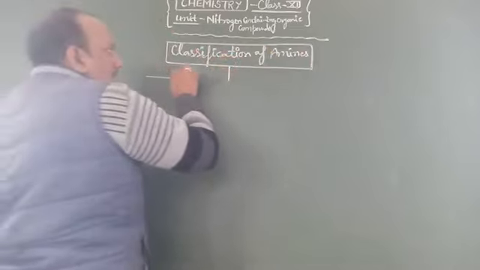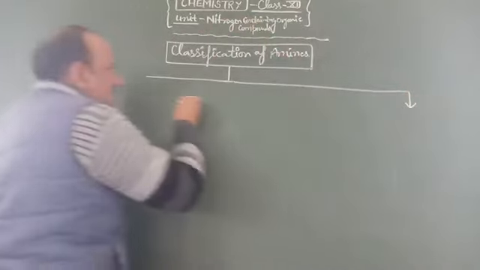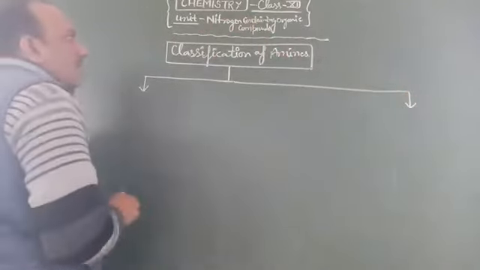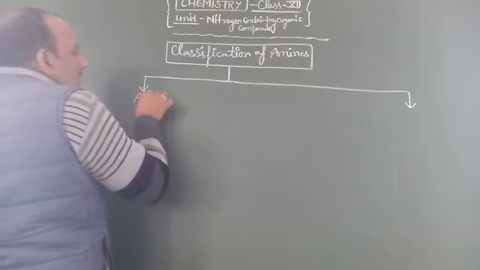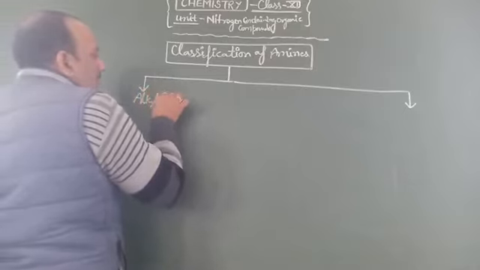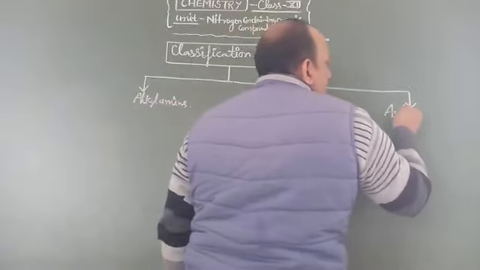According to the conjugation of alkyl or aryl groups, they are classified into categories named alkylamines and arylamines.